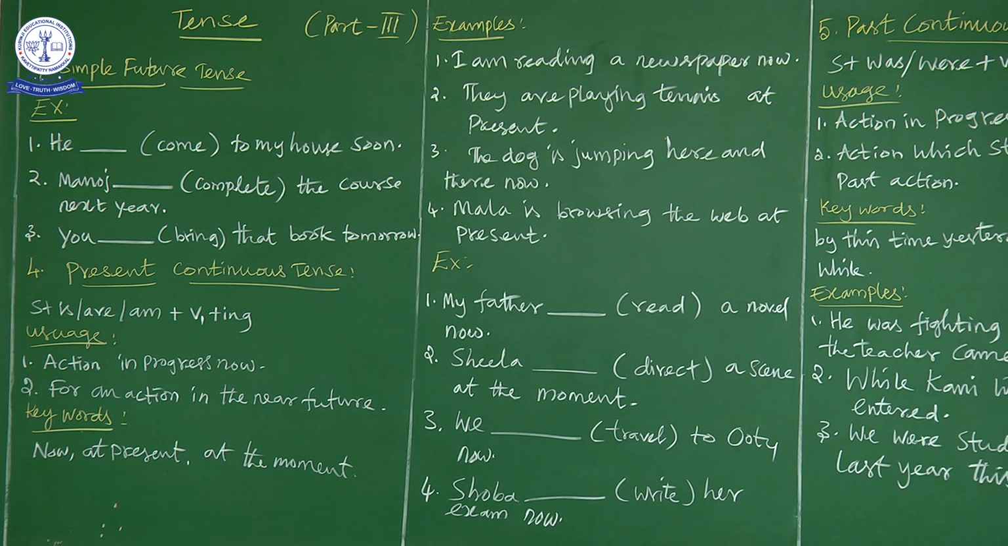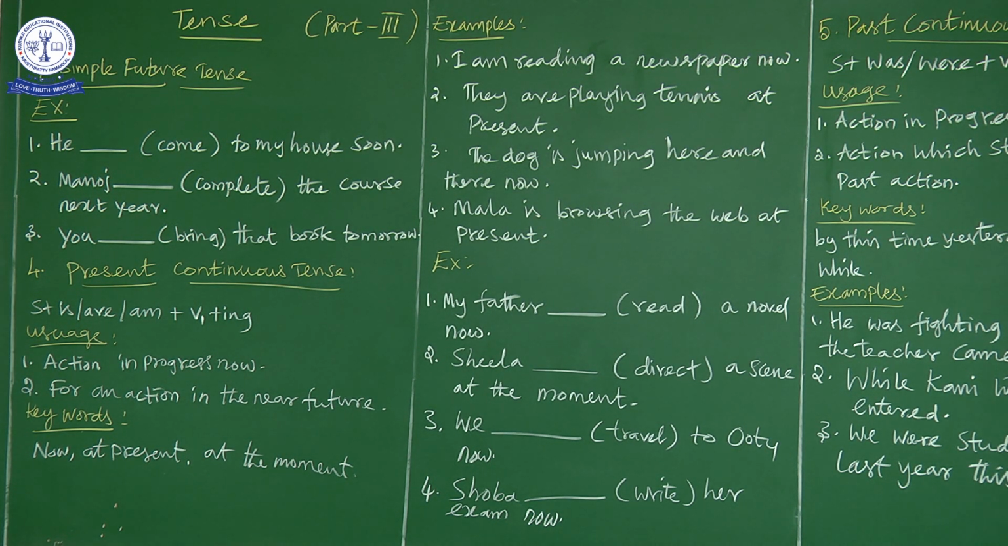That is why we have used present continuous tense for this sentence. So what is Mala doing? Mala is browsing the web at present. So the very important keyword is at present. Okay. So that is why we have chosen it. And why did we choose is? Why not are? Because Mala is a girl. She is a singular noun. So that's why we have used is.